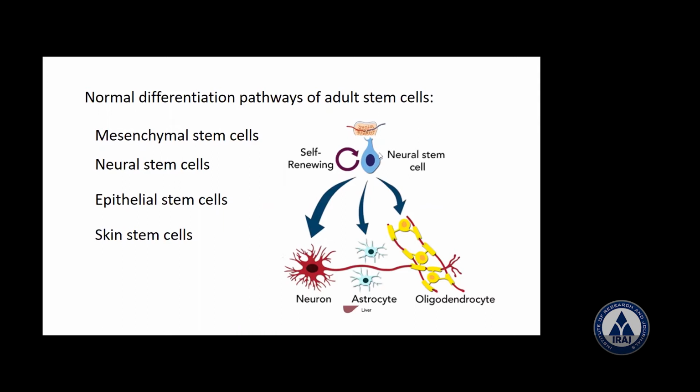They give rise to three types of cells, and they are neurons. Then another one, non-neuron cells: connective tissue cells, astrocytes and oligodendrocytes. Astrocytes and oligodendrocytes. That's neuronal stem cells.